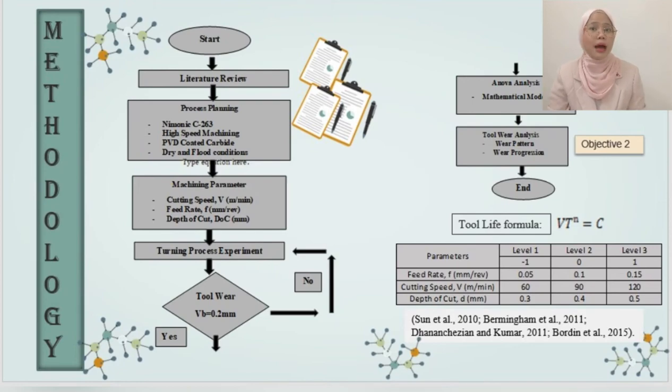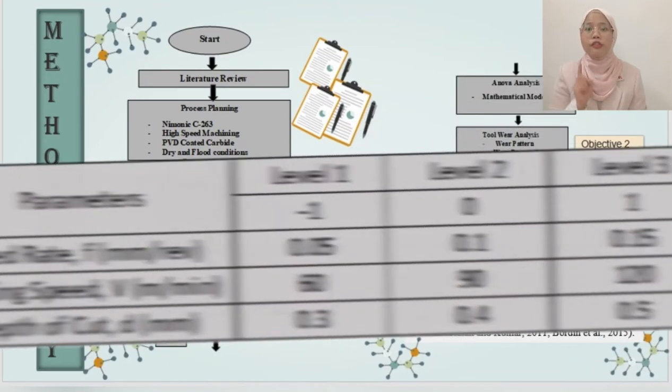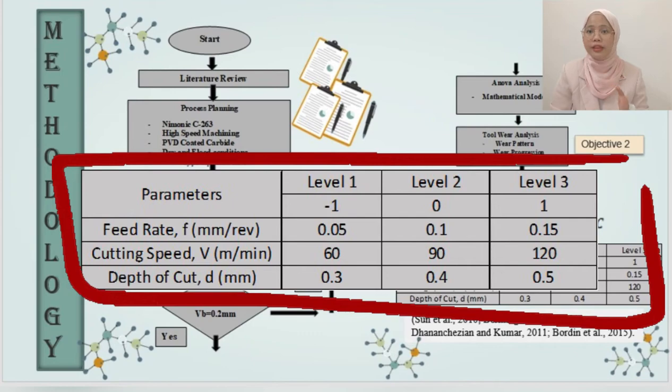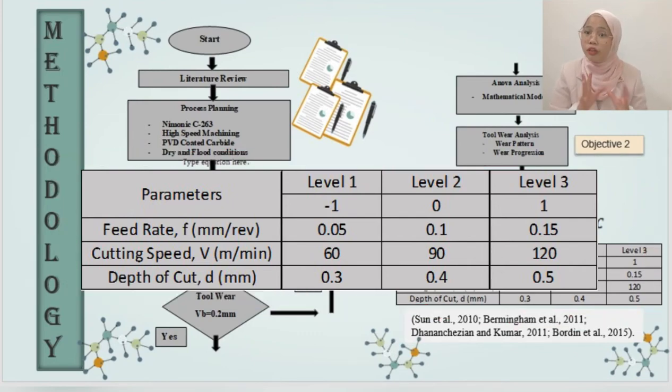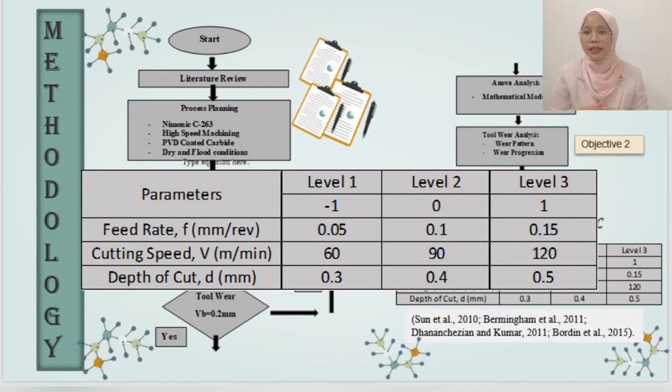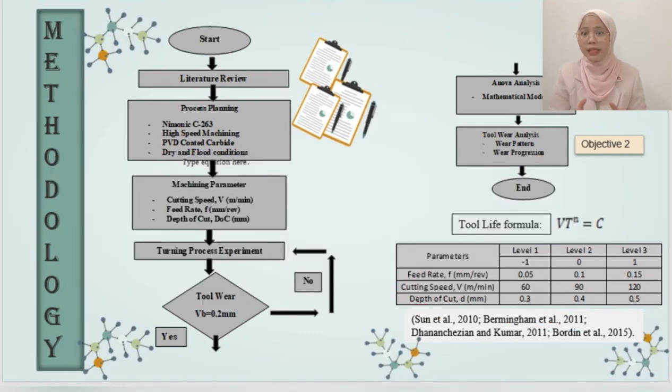Next, based on past research studies, the best range of cutting parameter values is: cutting speed 60 to 120 meter per minute, feed rate 0.05 to 0.15 millimeter per revolution, and depth of cut 0.3 to 0.5 millimeter. From these cutting parameters, combinations are organized using DOE, using RSM. Based on RSM using Box-Behnken, the results show that 17 experiments are organized to run the samples of the experiment.